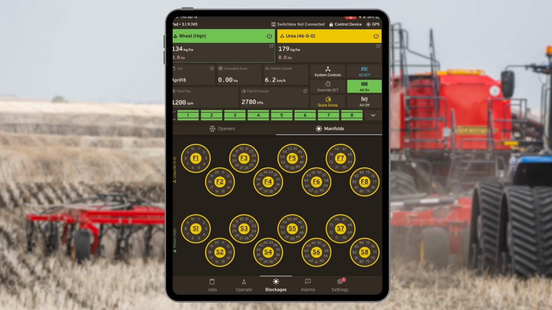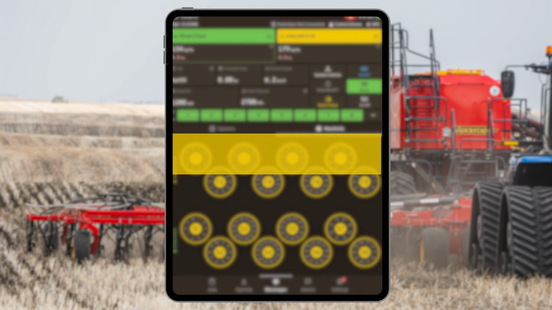Once you've used the system, if flow is detected on your runs when no product is running, configure your system to use the high fan noise feature. This is especially prevalent on machines with onboard tanks. You'll need to recalibrate the high fan noise setting whenever product rate, tractor RPM, or fan speed is changed.